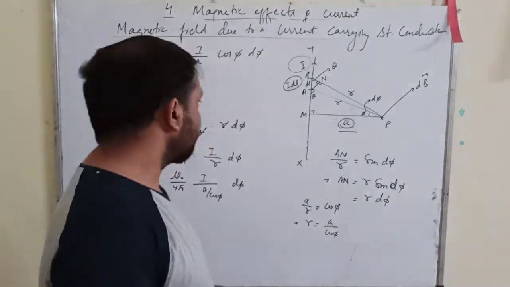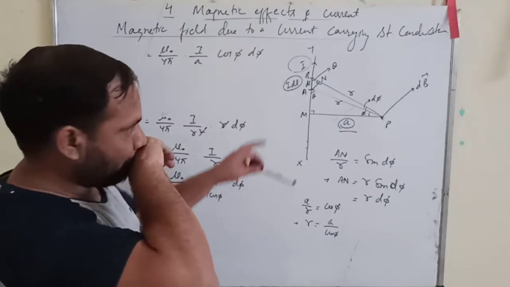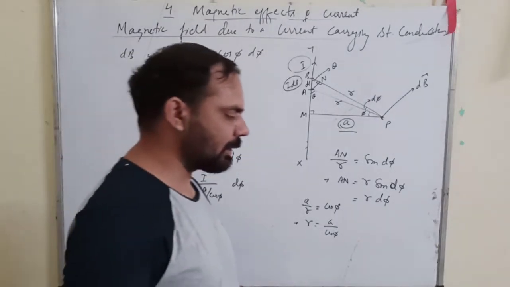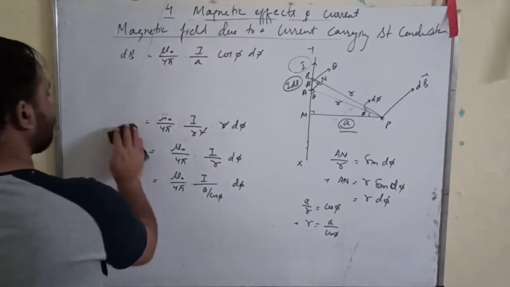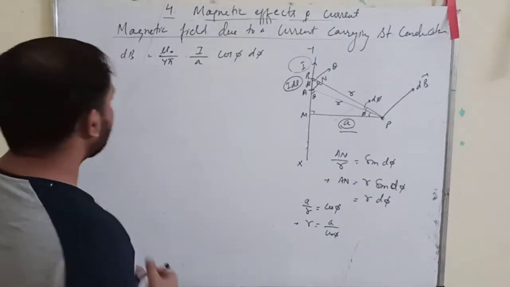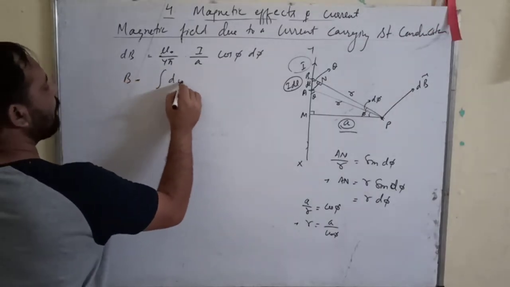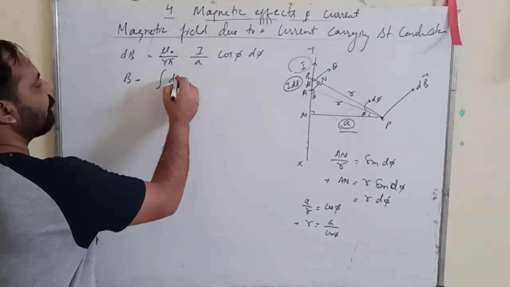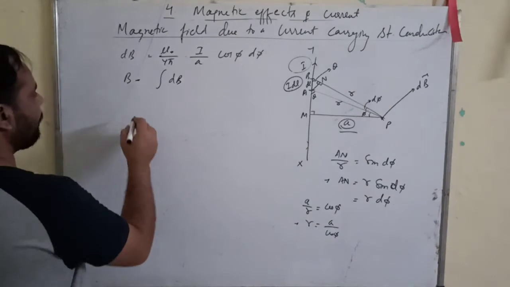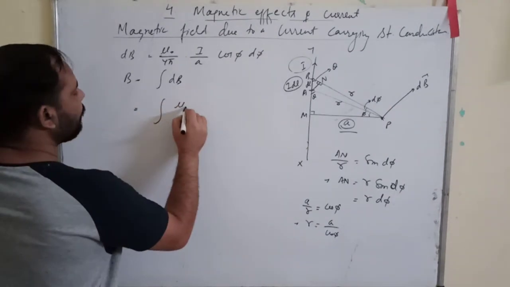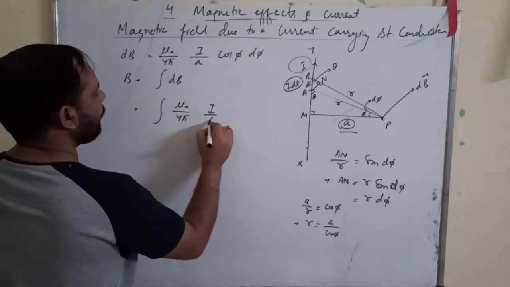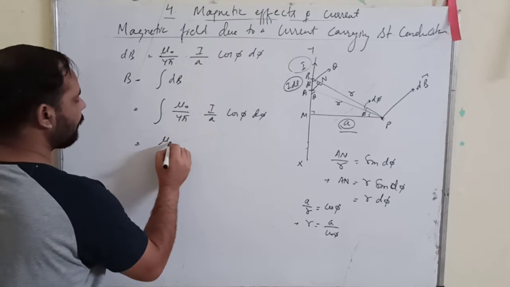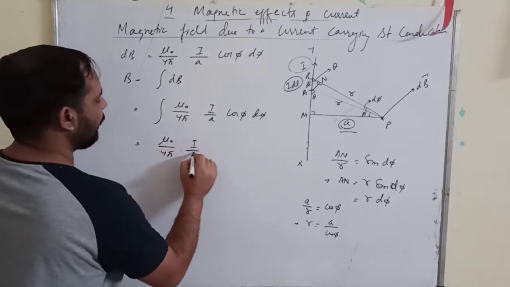This is my expression for dB. Now what I want to find out is the total magnetic field. So total magnetic field B is equal to the integral, sorry, not d phi, dB. Integral of dB. So this will be equal to the integral of mu naught upon 4 pi I upon A cos phi d phi.